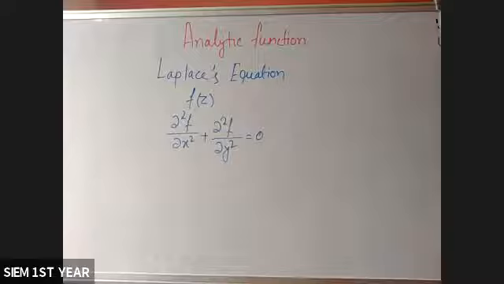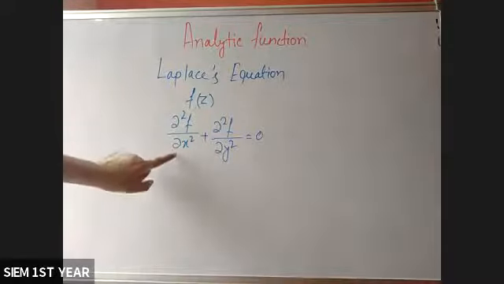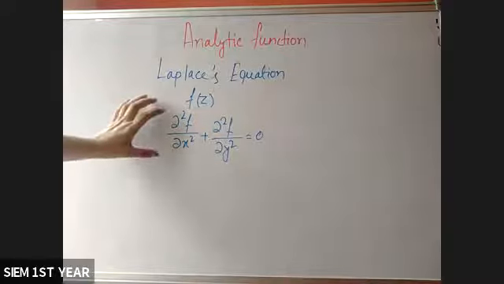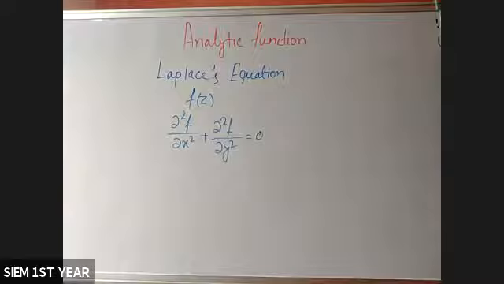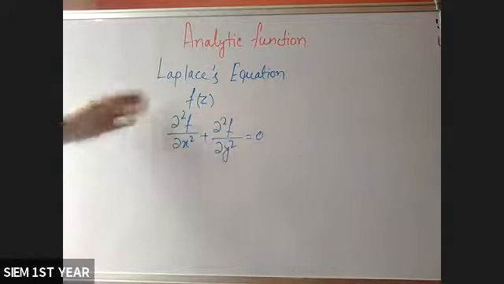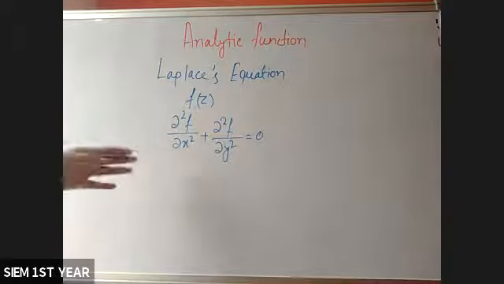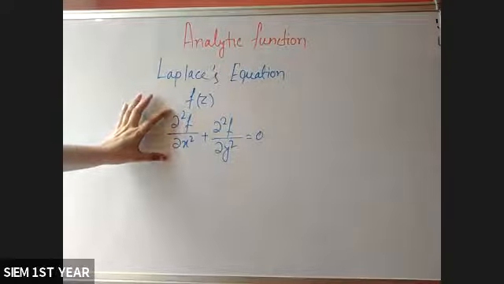Last day I already told you what are the partial derivative or the ordinary derivative. Here del 2f del x2 means second order partial derivative with respect to x, and del 2f del y2 is the second order partial derivative with respect to y. Suppose any function of z is given, first you consider the first order derivative del f del x, then again the derivative of del f del x with respect to x, then you will get del 2f del x2.